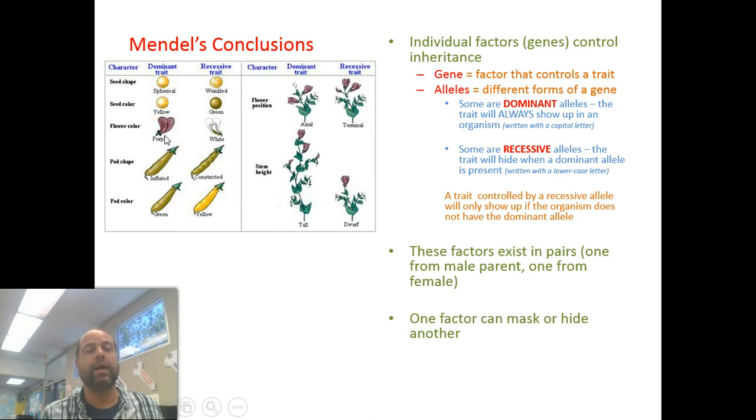So when the pea plant was given a choice, a white flower or a purple flower, it always chose the purple flower. The only way a white flower would come up is if the egg gave an instruction for a white flower and the sperm gave an instruction for a white flower. Then there's no choice. You have to take the white flower. So keep those words in mind as well as those definitions.